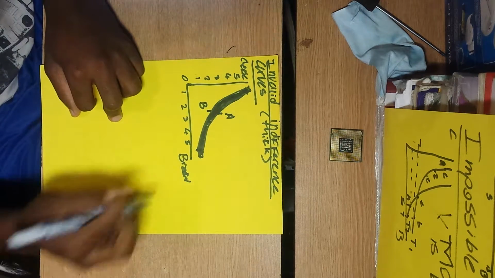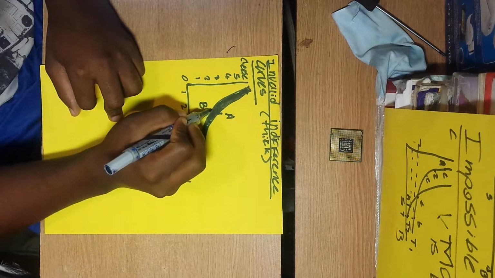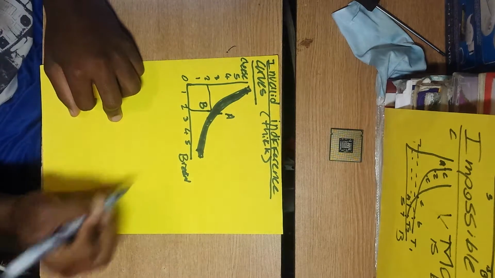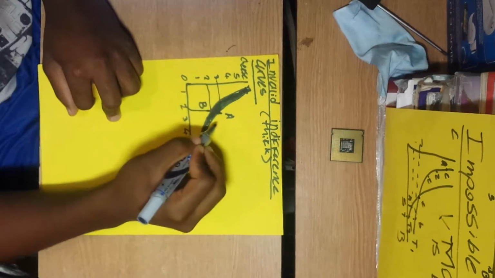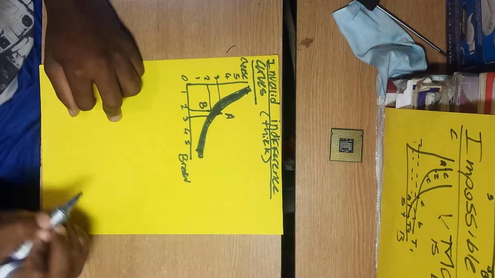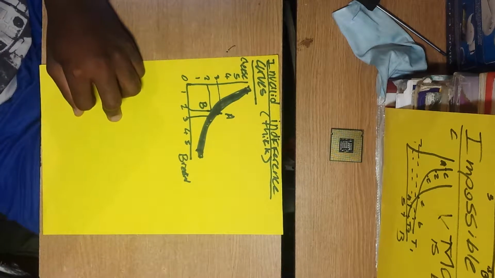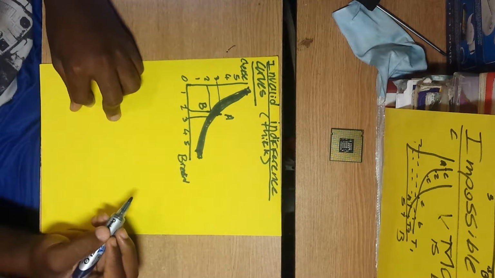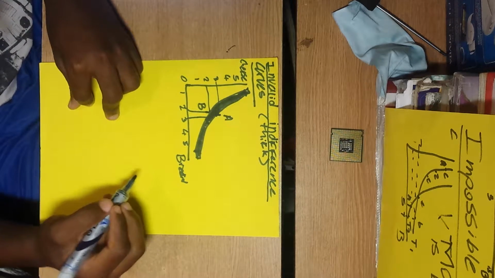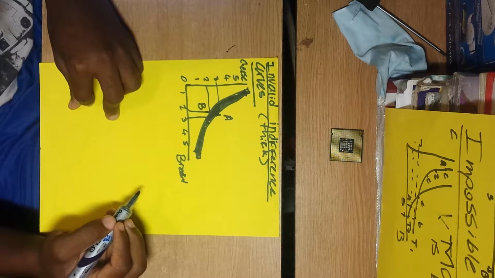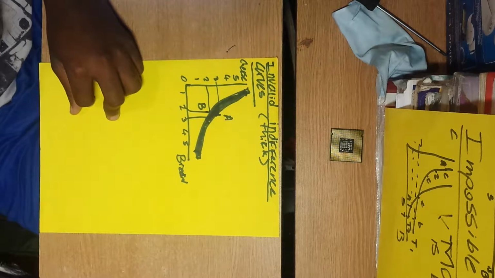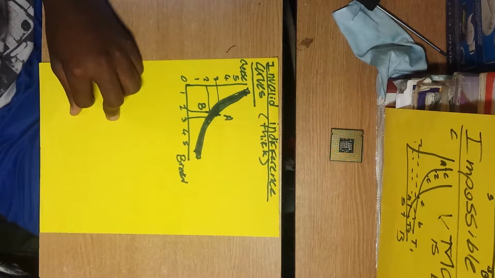But you see, at B, I measure it from the bottom. At B, I'm getting 2, let's say 2, okay? And at A, I'm getting 3. Now, how can I be indifferent if I'm getting more at A than B? This is a direct contradiction of a rule known as the more is better rule. The more is better rule states that a consumer would prefer more to less.